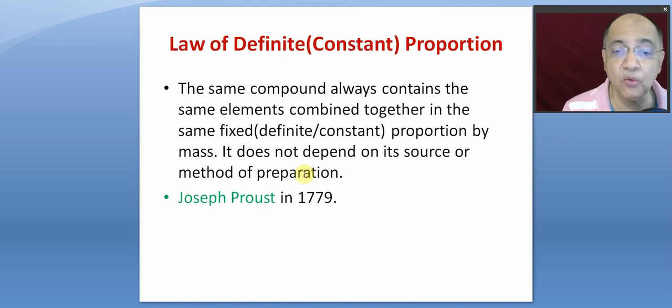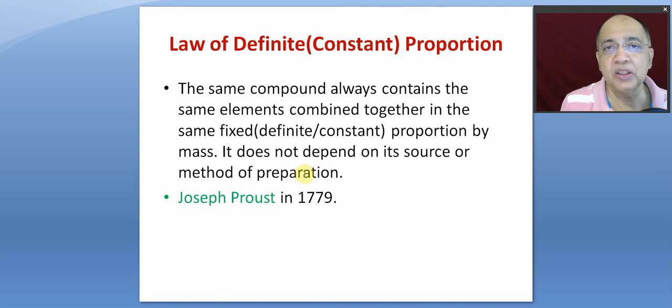Now, the second law was in 1779, that is the law of definite proportion, constant proportion or fixed proportion. At that time, when a compound was analyzed from different sources, for example, water was brought from river, from sea, from pond, from canal, from different sources, water was obtained and purified, of course distilled, and they were found to have identical mass composition.